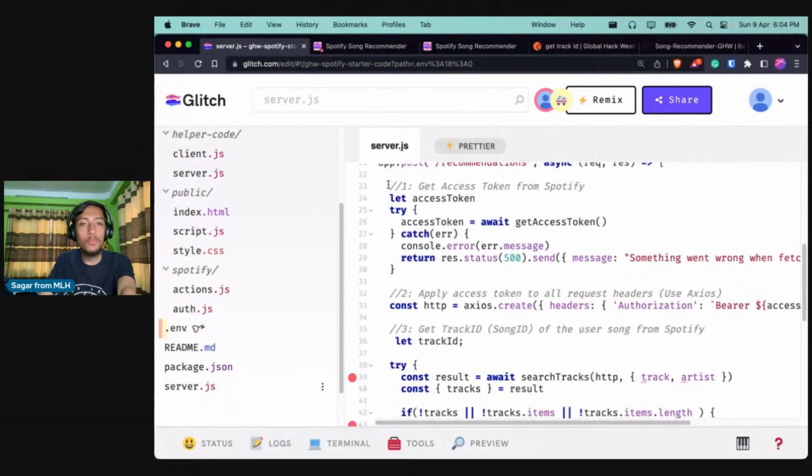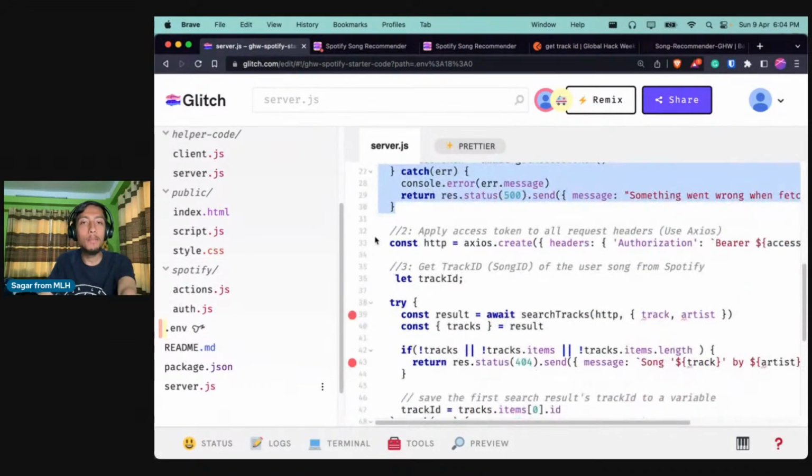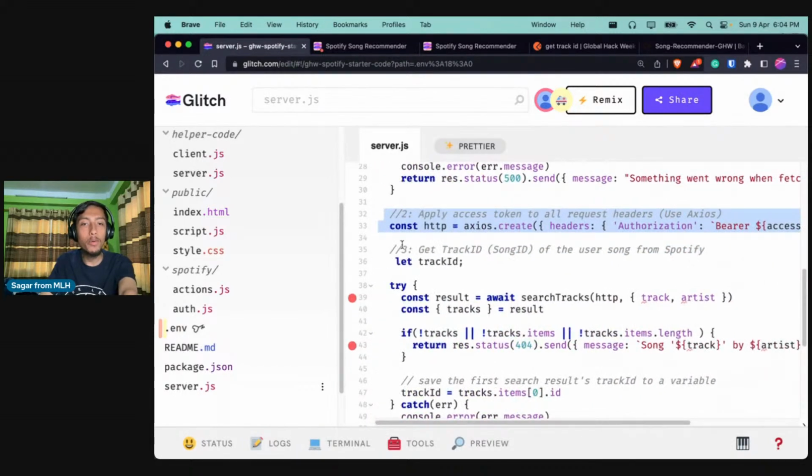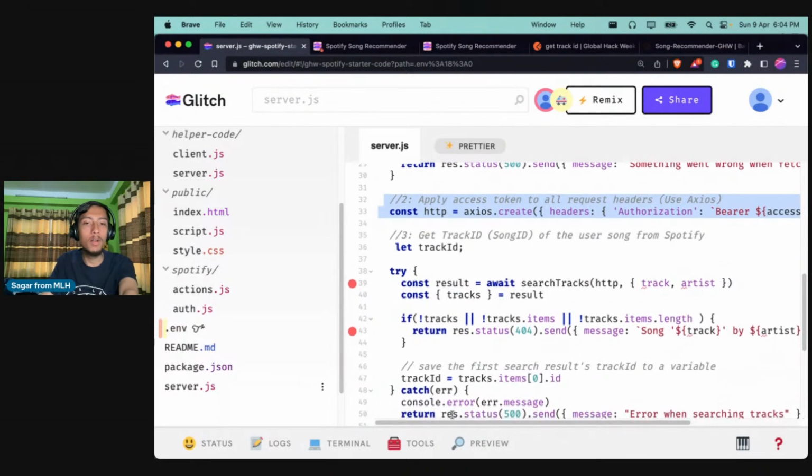So the first part, we got the access token from the API. In the second part, we applied the token in all our requests. And on the third part, we are defining a variable named trackId, because we will need that track ID in order to get recommendations for the songs, right? So whatever song we are searching, Spotify will give us the track ID for that song. It will search for that song in its database, and if it finds that song, it will return us the track ID. So in order to store that track ID, we are defining a variable named trackId.